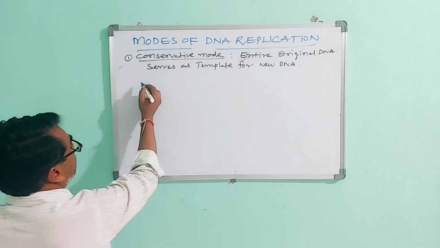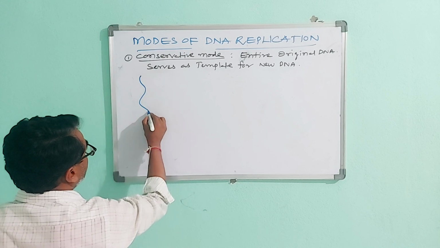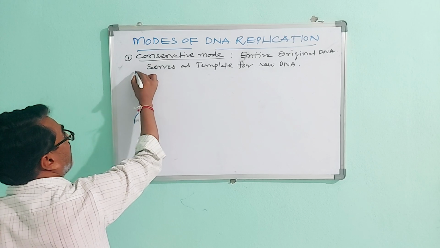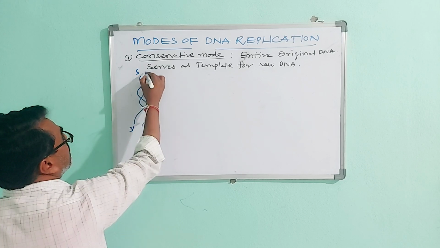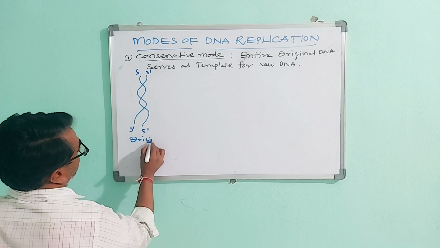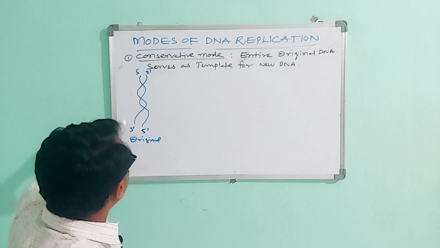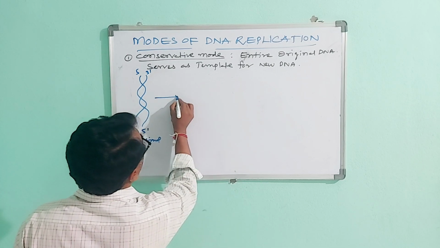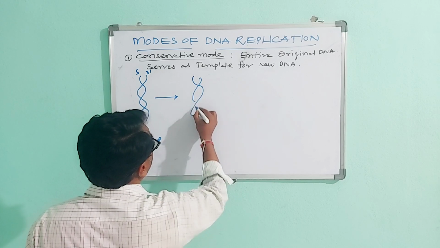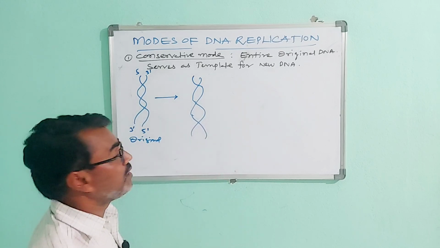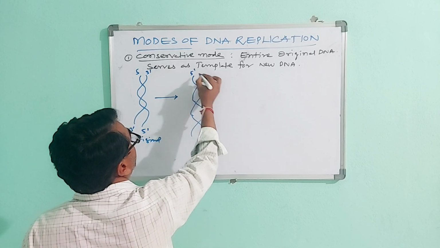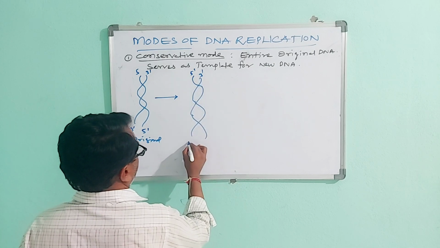Observe the diagram. It is the original DNA, 5 prime to 3 prime, then 3 prime to 5 prime. The entire original DNA serves as the template strands.